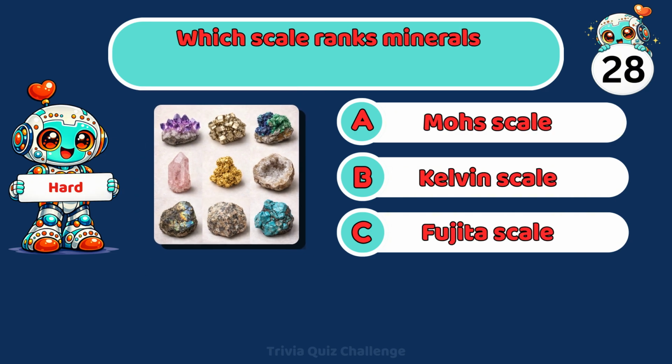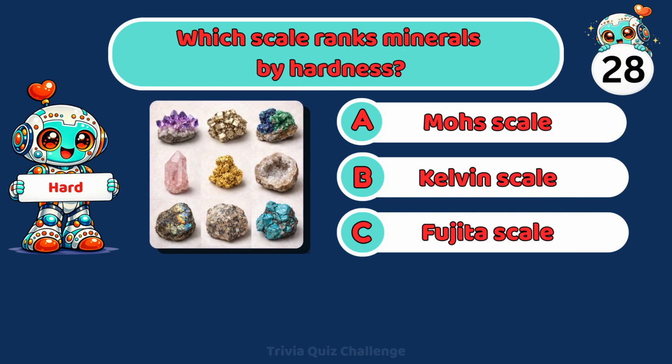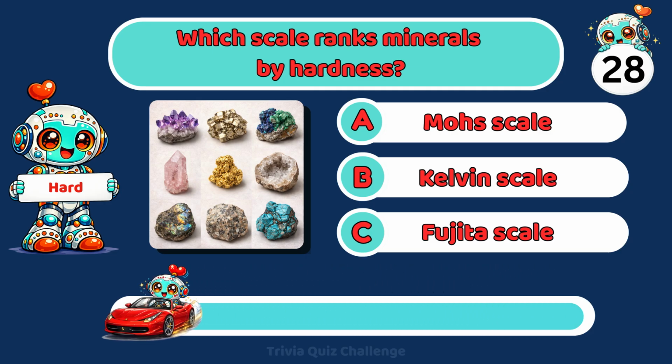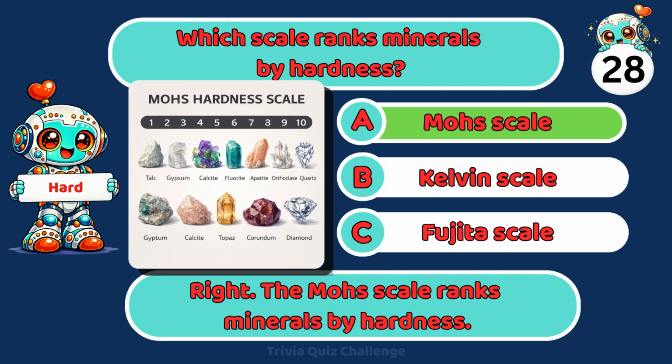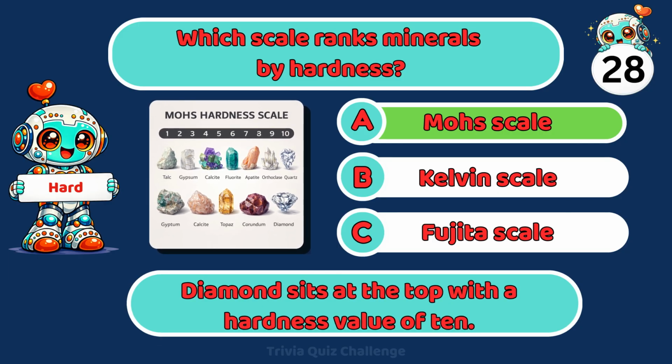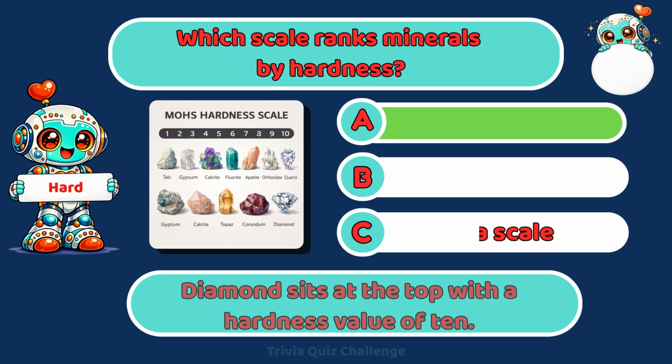Which scale ranks minerals by hardness? A. Mohs scale, B. Kelvin scale, C. Fujita scale. Right. The Mohs scale ranks minerals by hardness. Diamond sits at the top with a hardness value of 10.